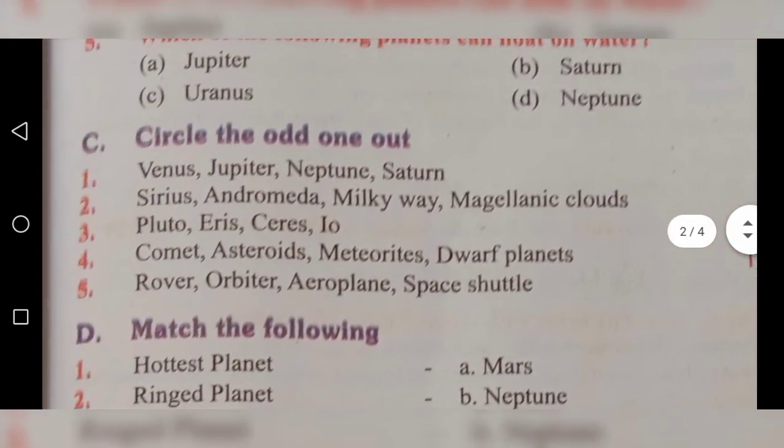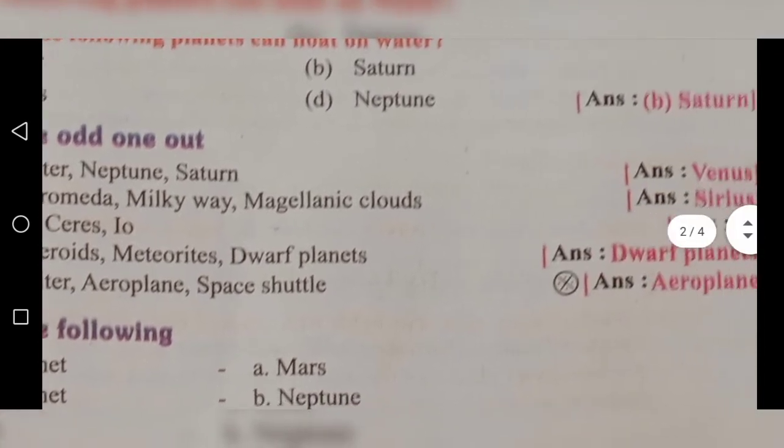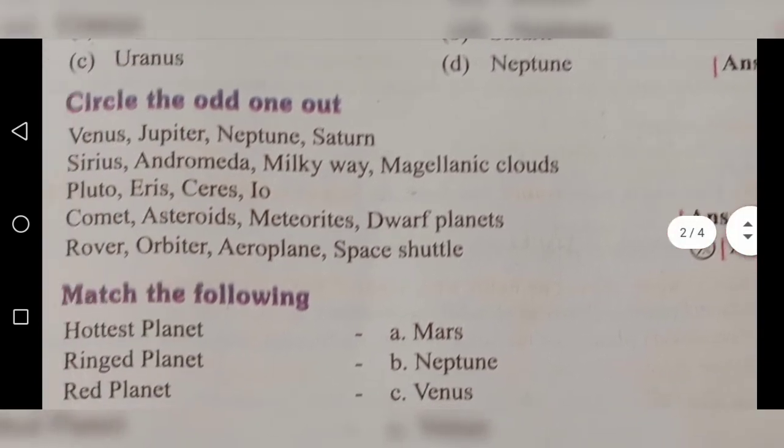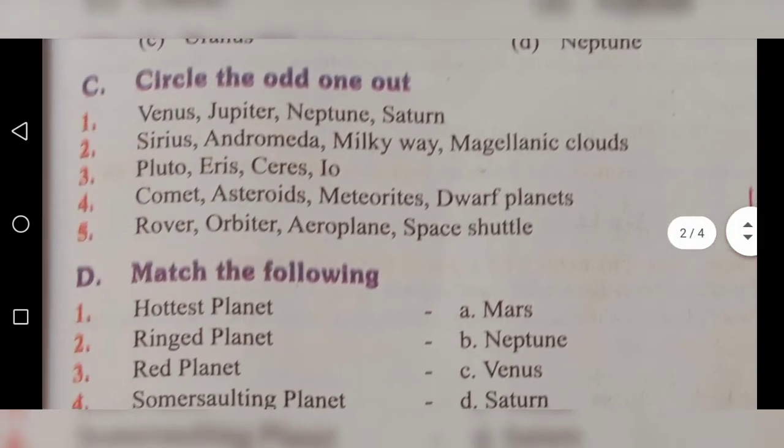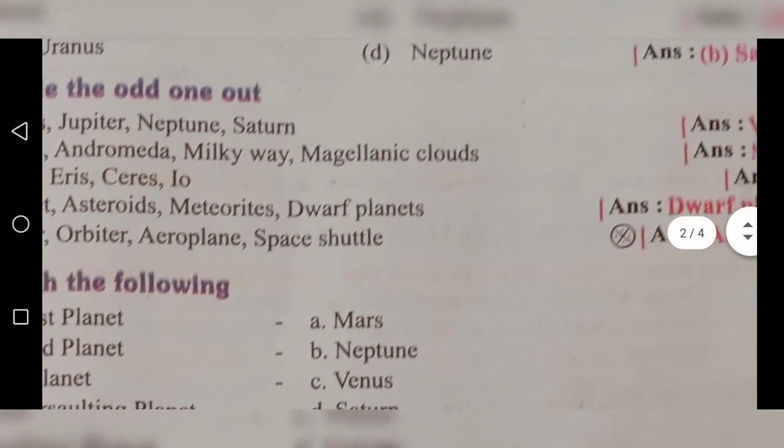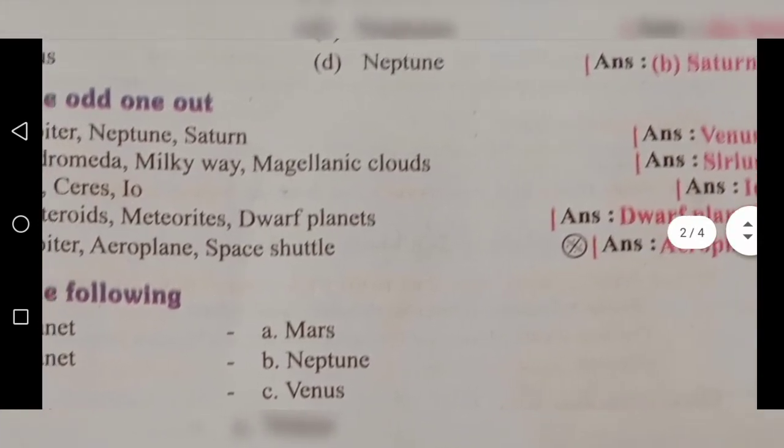Next one, second question, Sirius, Andromeda, Milky Way, Magellanic Clouds. The answer is Sirius. Next one, third question, Pluto, Aries, Ceres, Io. The answer is Io.